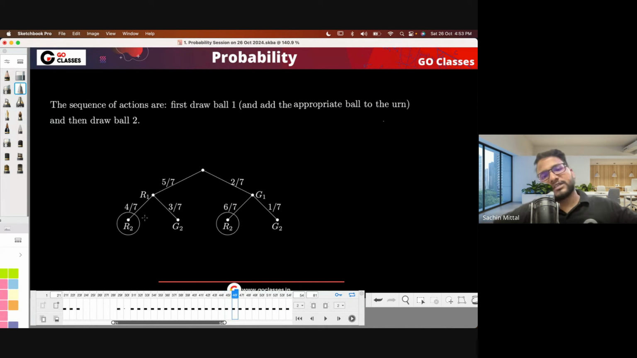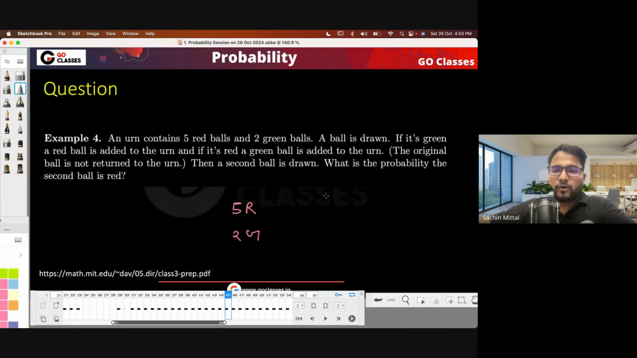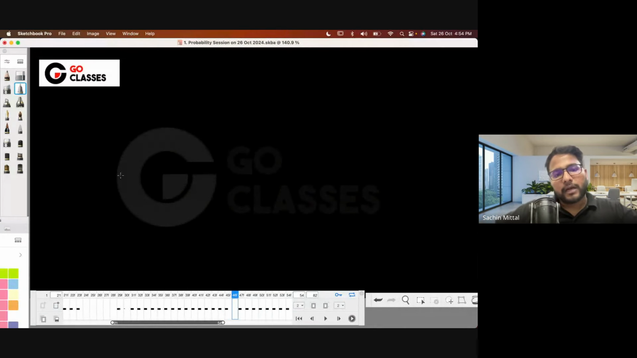So maybe since it is the very first question, I can just try to explain what is happening here. First you are drawing the first wall, right? So you can just make a tree diagram, where I will be adding the first wall. The first wall could be red. See, the total number of red walls is 5 and the total number of green walls is 2, right? Okay. Now the first wall could be red or it could be green.